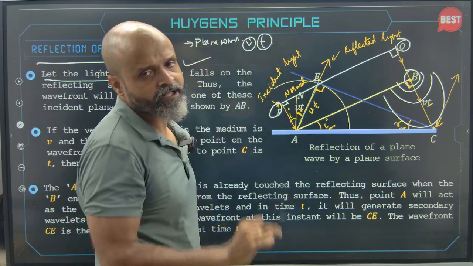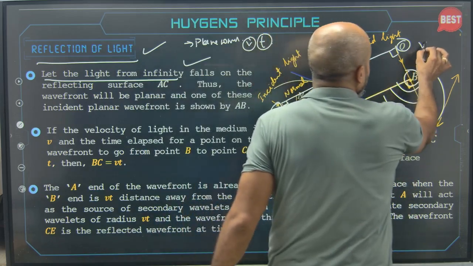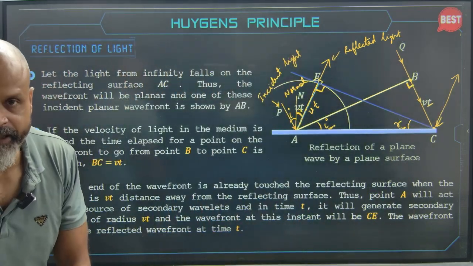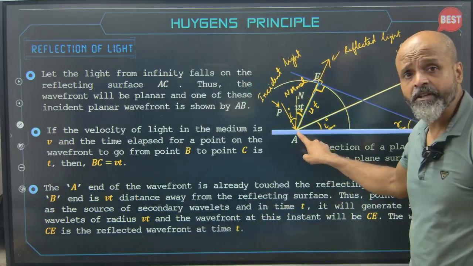We know that the distance covered is speed into time. So what will be this distance covered? V into t. This will be the distance covered. So BC distance will be Vt. Now let's talk about the wave which has reached A.